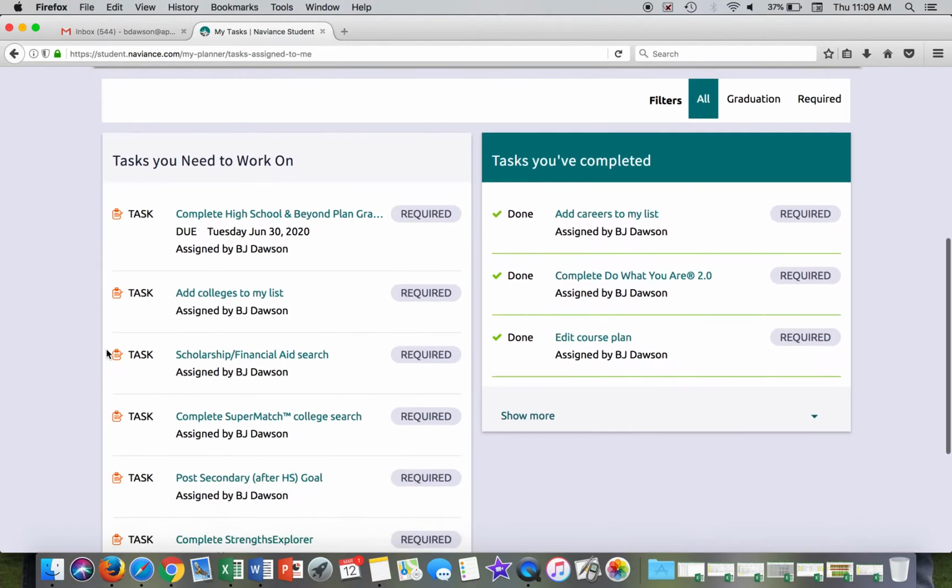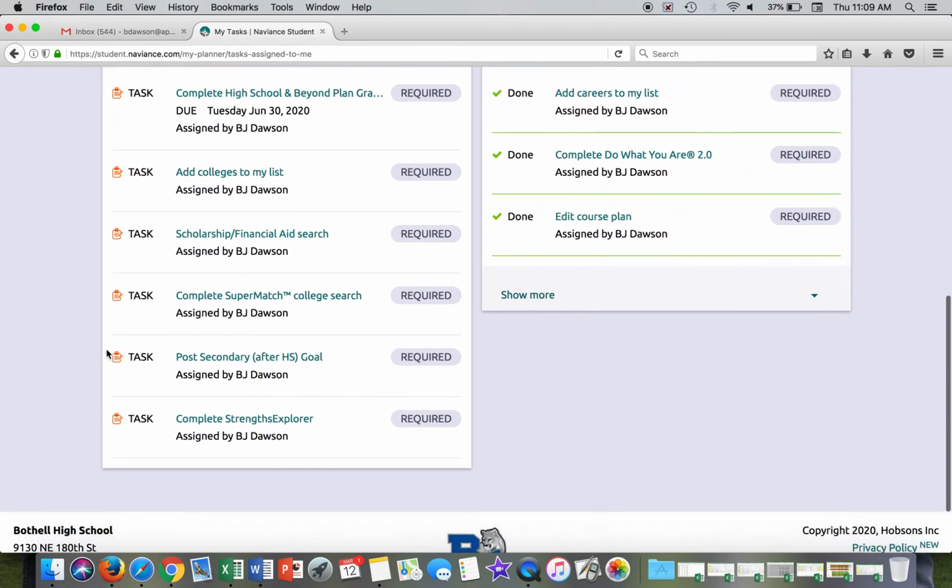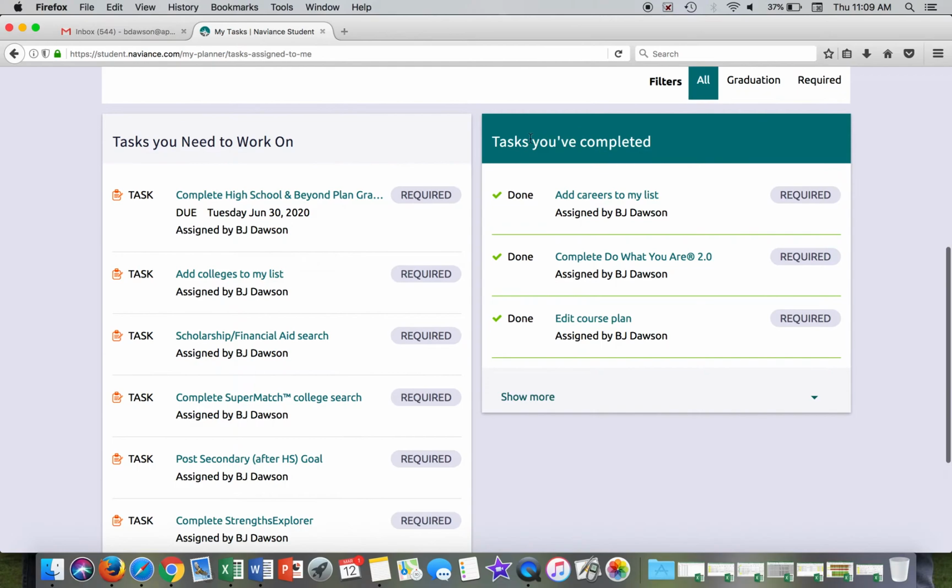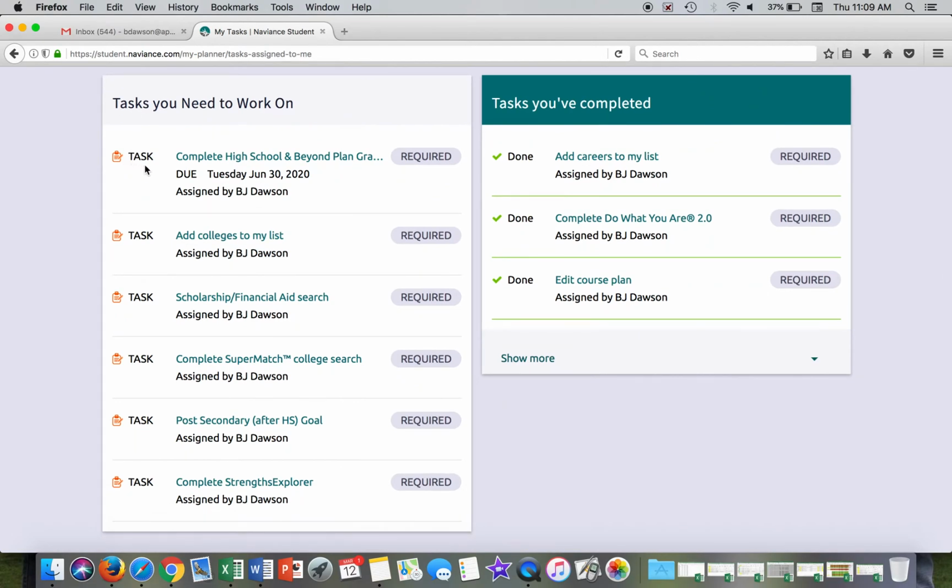By the time you're a junior, the task list is hopefully significantly shorter, and several of them have been completed. If they haven't, that's okay. You have time still, but you'll want to start working on those tasks to get yourself caught up. The main two tasks that we're going to work on as a junior are complete Supermatch College Search and add colleges to My List.